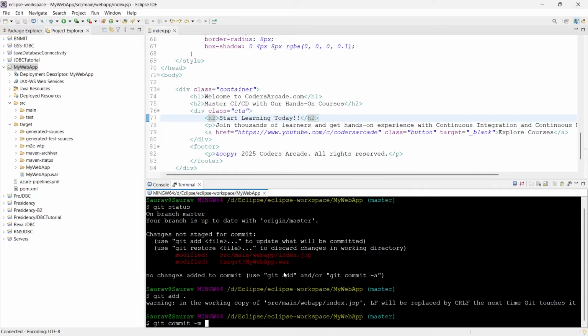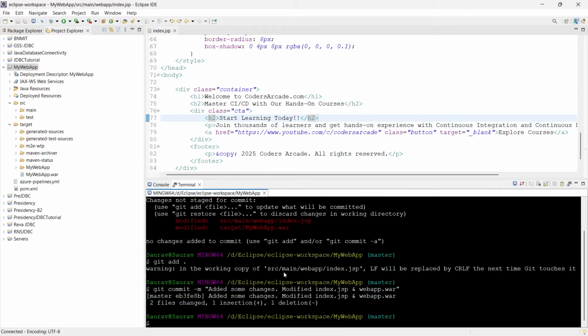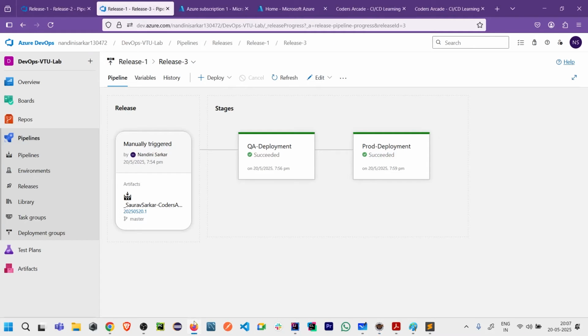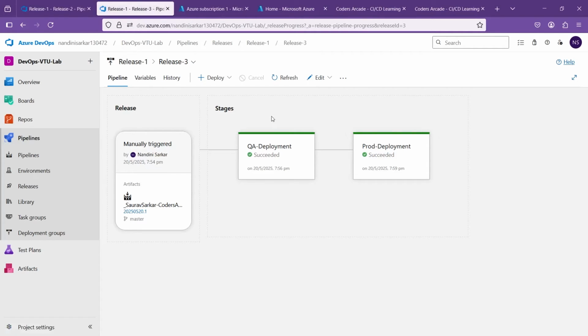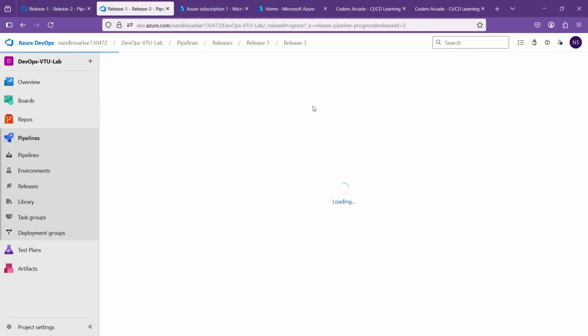Okay, done. Now I'll say git commit -m "added some changes, modified index.jsp and webapp.war". Okay, so I'm committing my changes, but I have not pushed them, right? So now what I will do, I'll go back here so that anytime I do any change, it should reflect here. Okay, so what I'll do, I'll click on edit the pipeline.